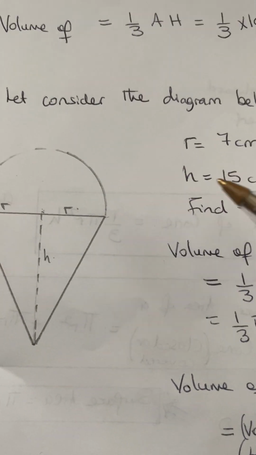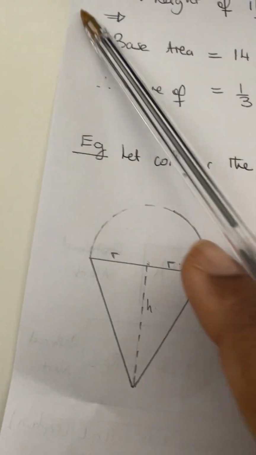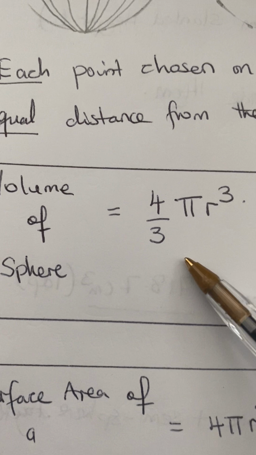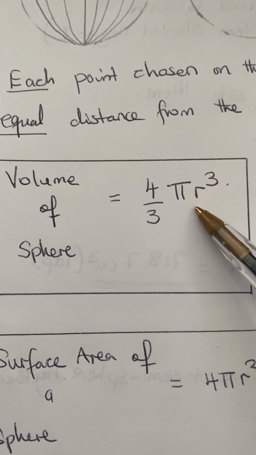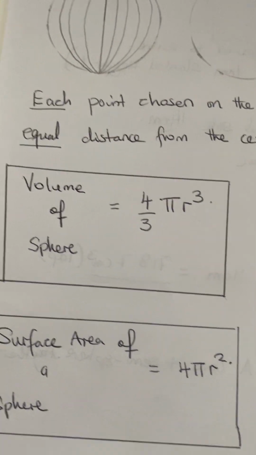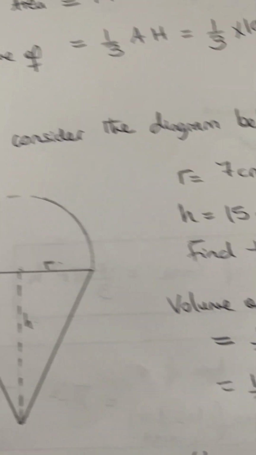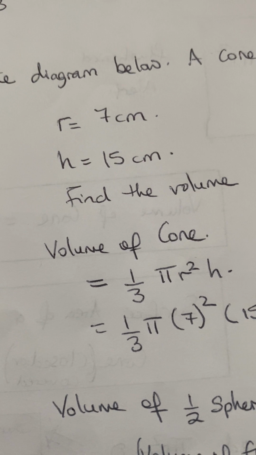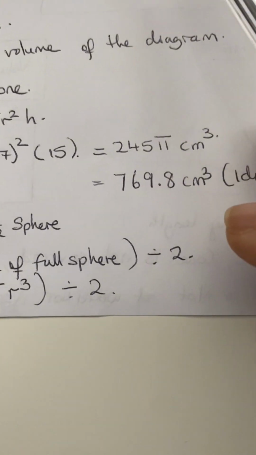So the sphere also, I've given you a full sphere, that is there for formula, for the volume. Now, this is half of a sphere. So whatever we get, we need to divide by 2 here.